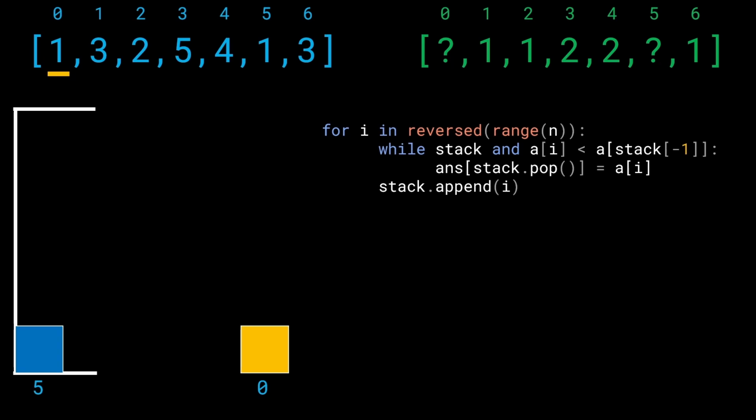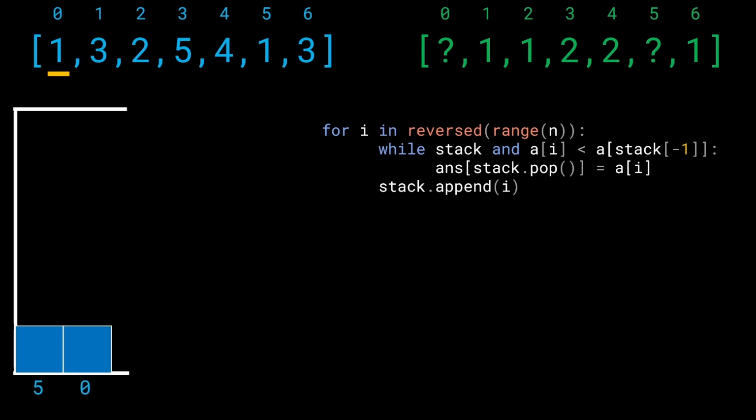Now look at index 5. In the input, index 5 has a value 1, and currently we are at index 0, also having the value 1. So can we say that we have found an answer for the value at index 5? No. Why not? Because we are looking for a smaller value. The element at index 0 should have been lesser than 1, and only then could we have assigned it a value. But since both of these are exactly the same, we can't say we have found an answer for 5, and so we'll have to append it directly.